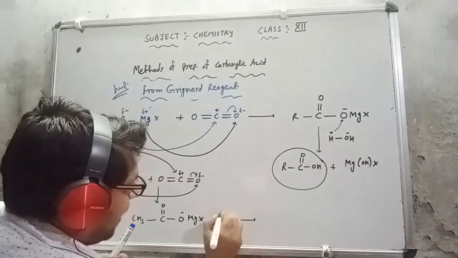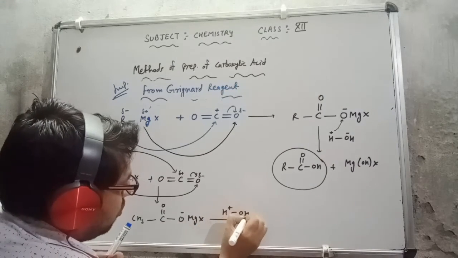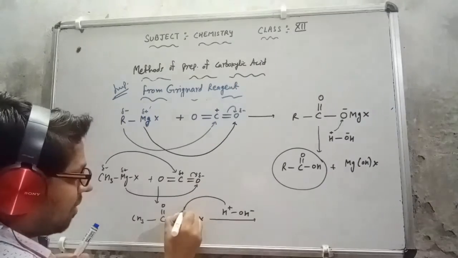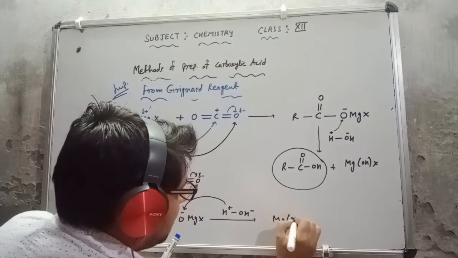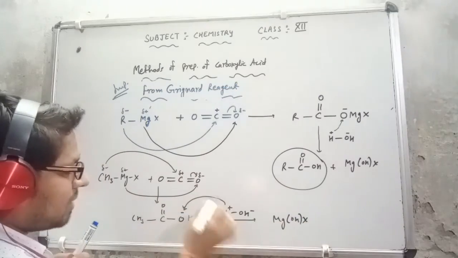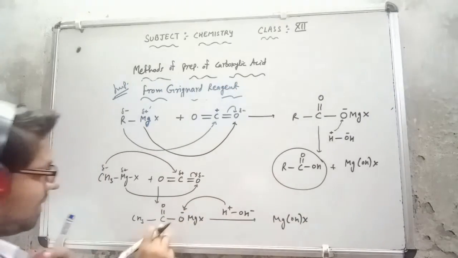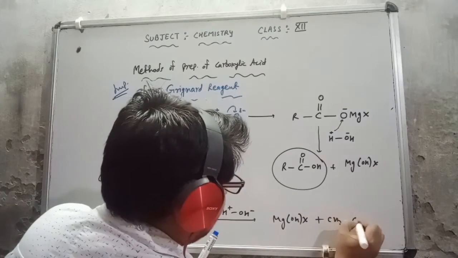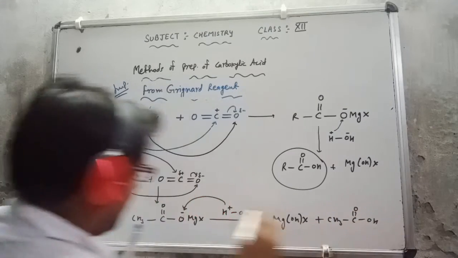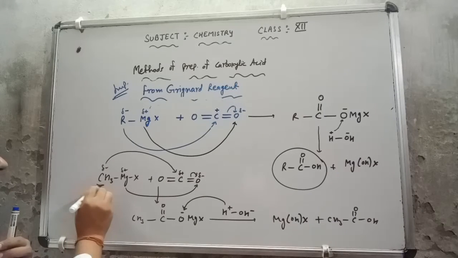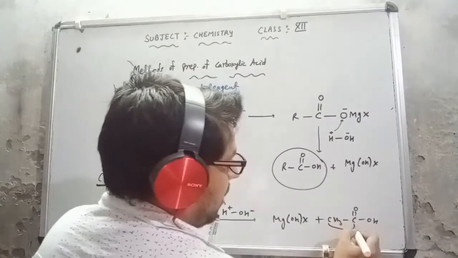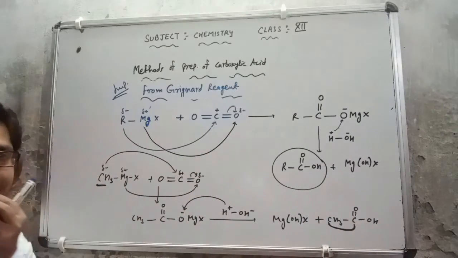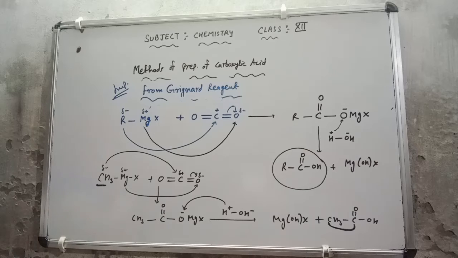Now the hydrolysis process: H positive, OH negative. This positively charged H will attack the negatively charged oxygen, MgOH is removed from here, and OH will be attached here, and I get the main product, CH3 C double bond O single bond H. Here you can see that in the Grignard reagent one carbon is present, and the carboxylic acid I get has 2 carbons. That means this is the ascending order of preparation of carboxylic acid. That is why this is very important.